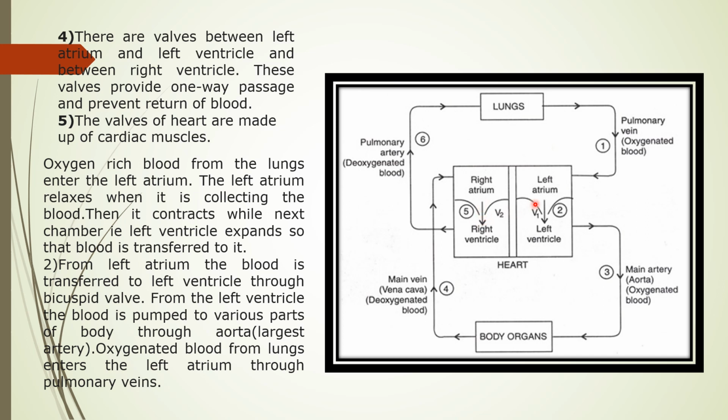Now you can see that, as I told you, when oxygenated blood is coming from the lungs, it will come by a vein. The name of that vein is the pulmonary vein, right? From the pulmonary vein, where does blood enter? It enters the left auricle, right? When the blood is coming to the left auricle, then what happens? When it reaches the left auricle, at that time it is in a relaxed condition. Children, if you can remember these words: diastole and systole condition.